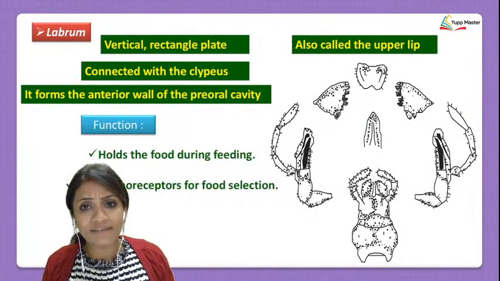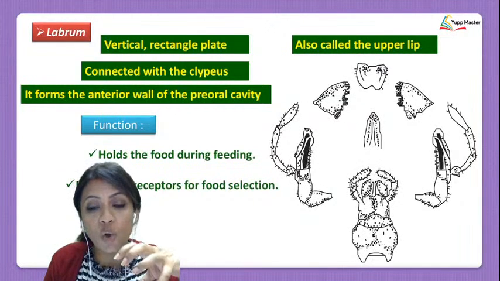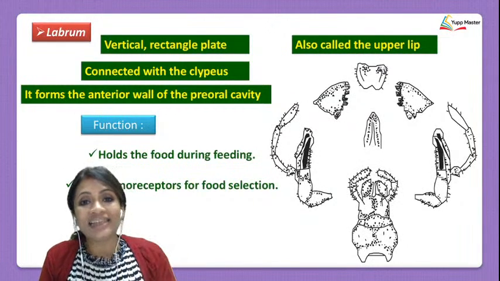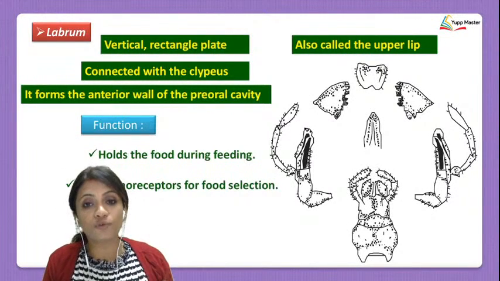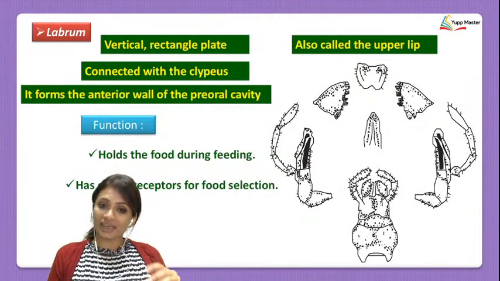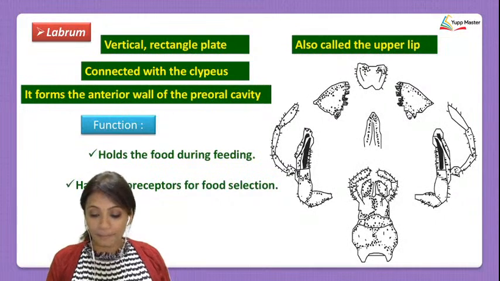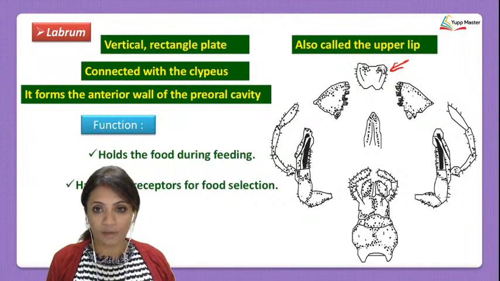Why is the preoral cavity there? The preoral cavity is there so that the cockroach can hold on to its food. And the lips are basically meant to prevent the food from falling down. The food particles will not fall if the lips are present. So we see here this labrum structure, the upper lip.